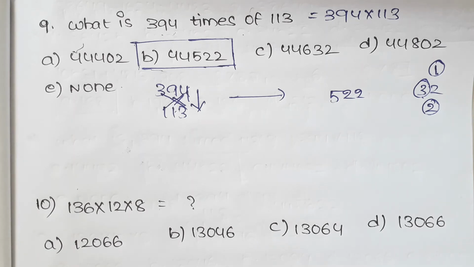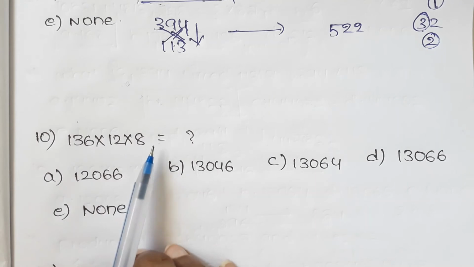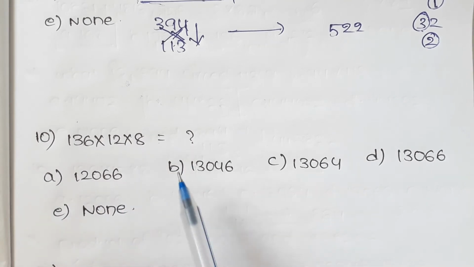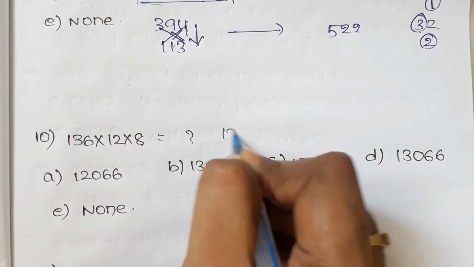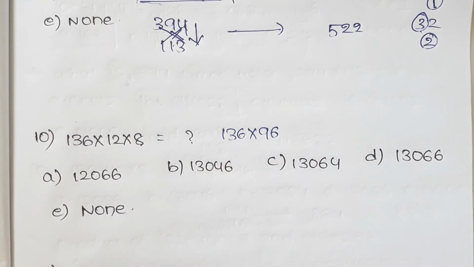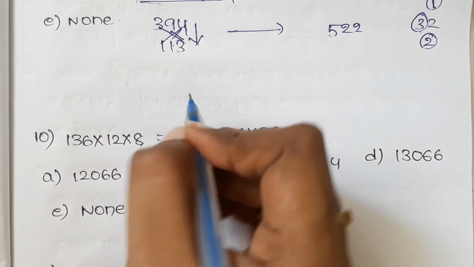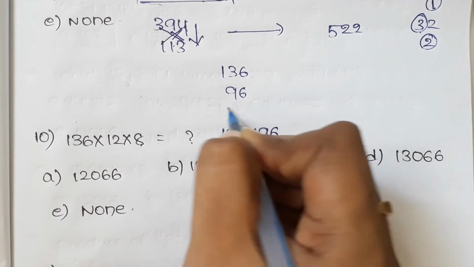Next question, that is 136 into 12 into 8. Here 12 into 8 is nothing but 96, and now 136 into 96. These also can be done by speed multiplication, that is 136 and 96.